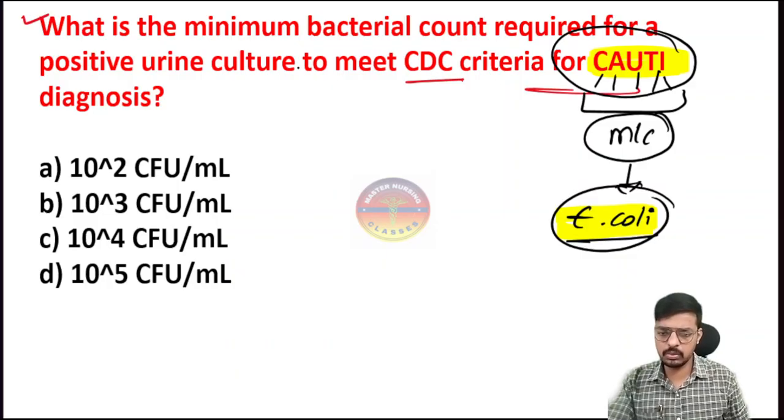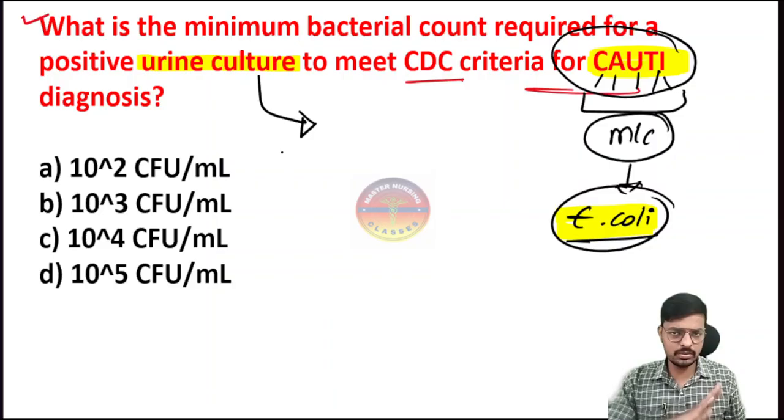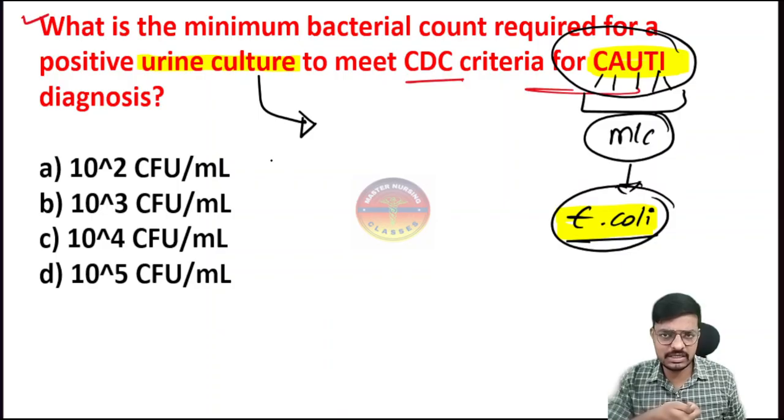So to diagnose this one, we have to send the investigation of choice, that's the urine culture. In the urine culture, how much bacterial load if we are getting means that we can say it is a positive urine culture? Normally in the urine, bacteria will be there, but it should be more than a certain extent. If the bacterial load is more, it is an infectious one, right?